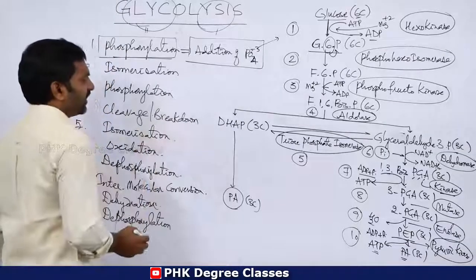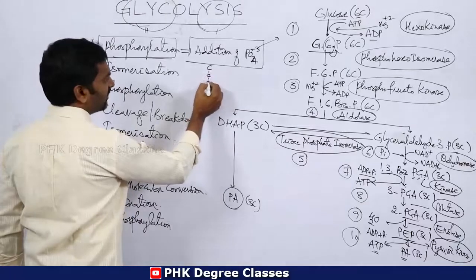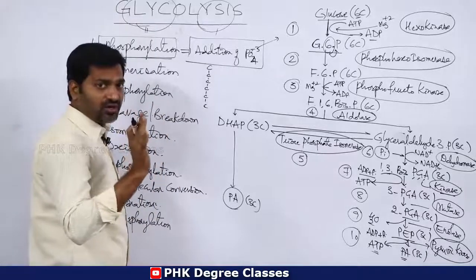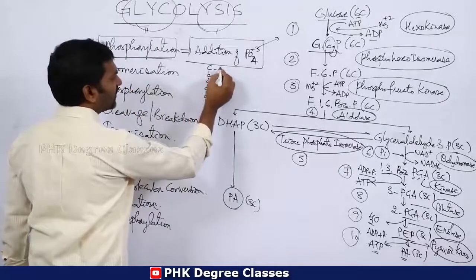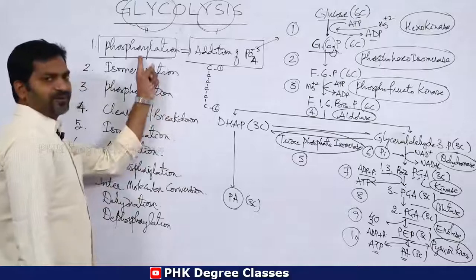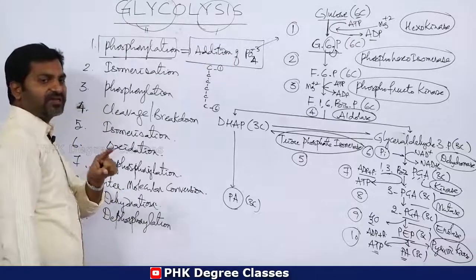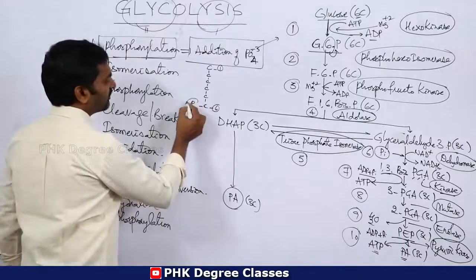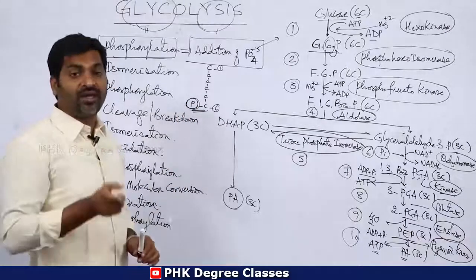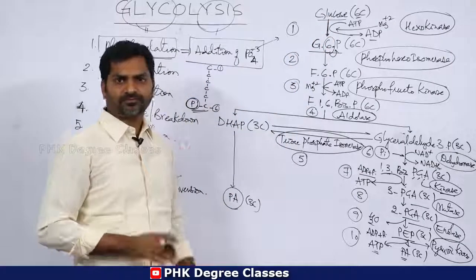Glucose contains 6 carbons. For example, just imagine this is the first carbon, second, third, 4, 5, 6. Don't go into detail. If this is the first carbon, this will be the 6th carbon. What is meant by phosphorylation? Addition of phosphate takes place at the 6th carbon. So phosphate is attached at the 6th carbon of glucose. Hence, glucose is modified as glucose 6-phosphate. Clear?